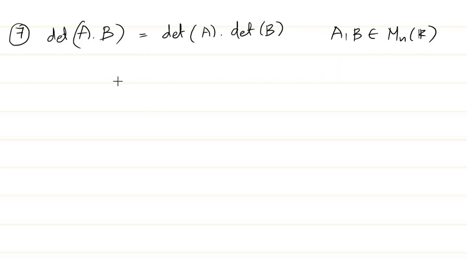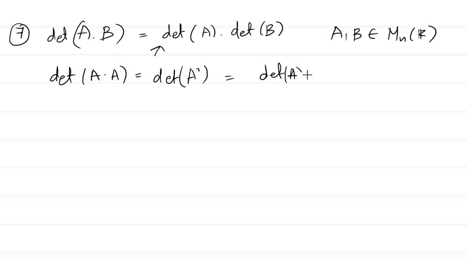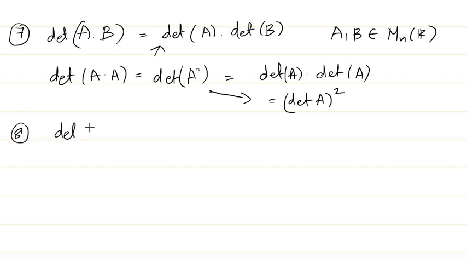Since we have this property, we can easily say that the determinant of A times A, that is the determinant of A square, using this property is equal to the determinant of A times the determinant of A, that is the determinant of A whole square. Or in general, we can write the property as the determinant of A to the power n is equal to the determinant of A whole power n. So this property also we must keep in mind.